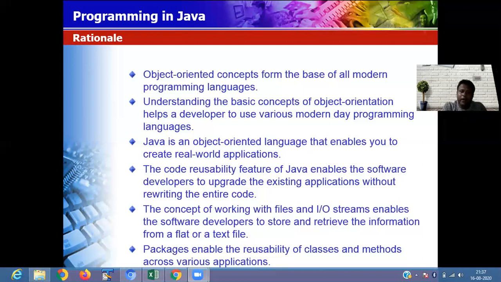The concept of working with file IO streams enables the software developer to store and retrieve information from a flat or text file.